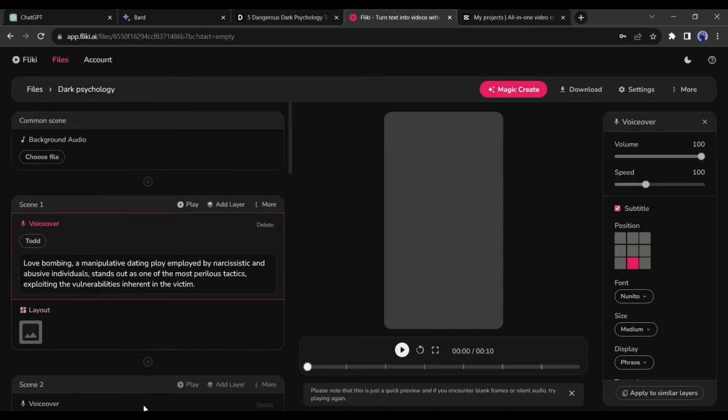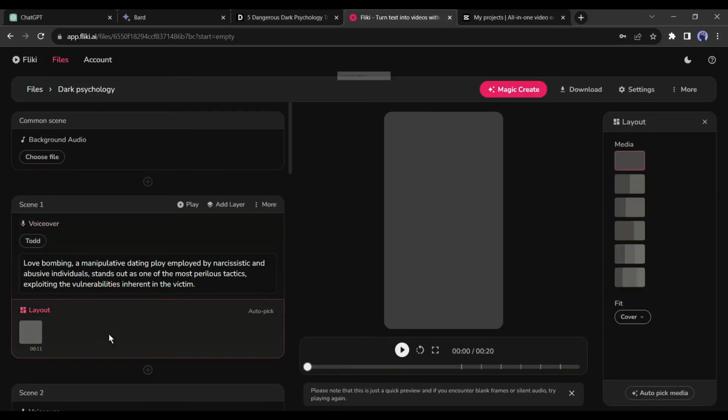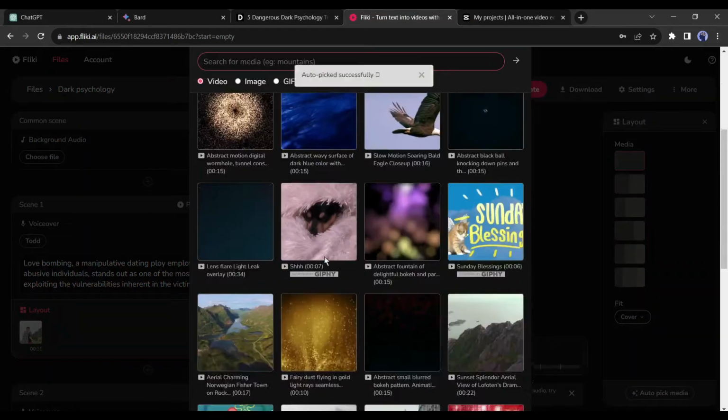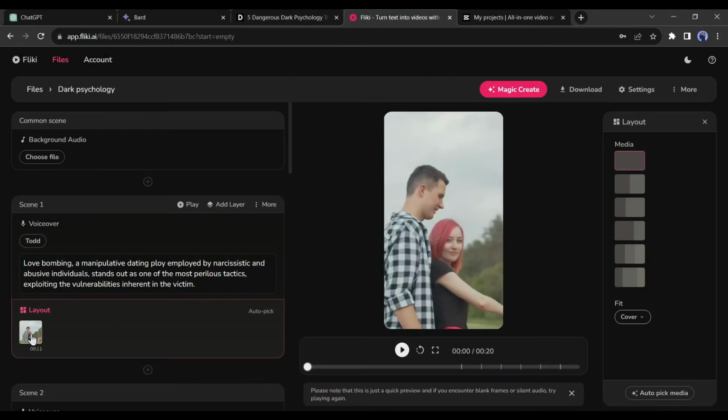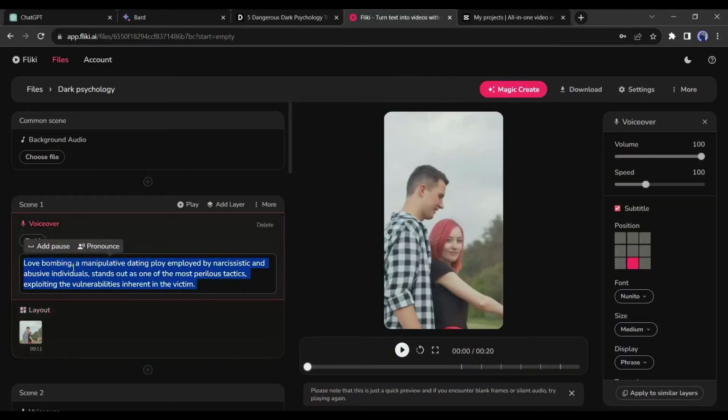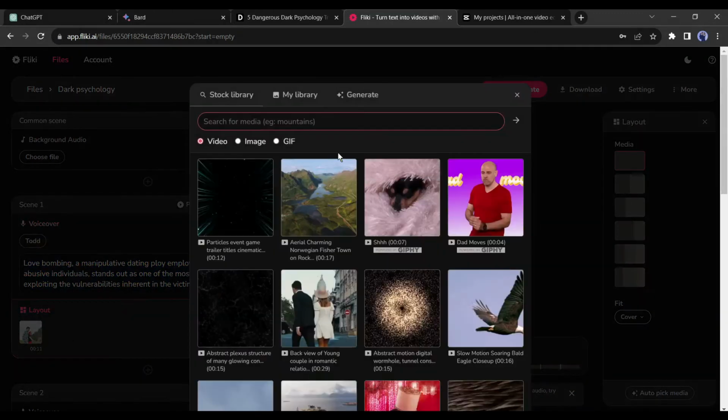Now it's time to generate visuals for our video. You can generate auto visuals from the Fliki stock footage library by clicking here. But I will generate images like the videos we have seen. To do this, first copy the first scene script and then click on the visuals icon from here.